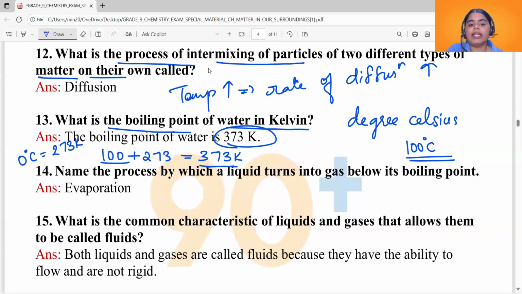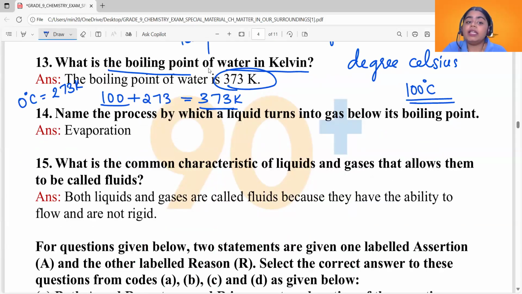All right. Now see the next question. 14th one. Name the process by which a liquid turns into gas below its boiling point. A process by which liquid is turning into gas. So we have two processes, evaporation and vaporization. Now, below its boiling point means the answer is just one, evaporation. Vaporization occurs only at a particular temperature called boiling point. So the answer here would be evaporation. Evaporation occurs at any temperature.